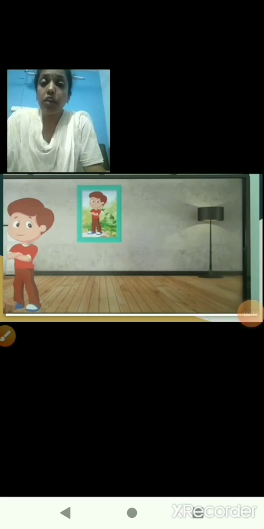Because if you print the photo at the actual size of the person, then it would be too big to hang on the wall, isn't it? And even to carry it would be very difficult. So usually we scale things down.